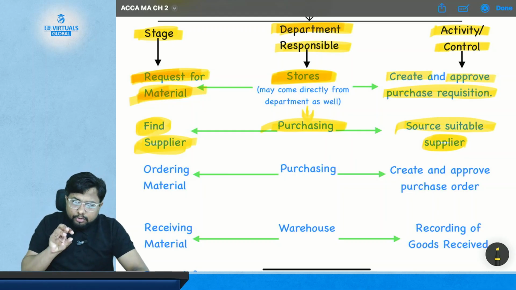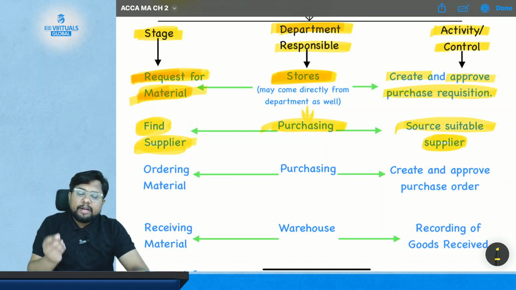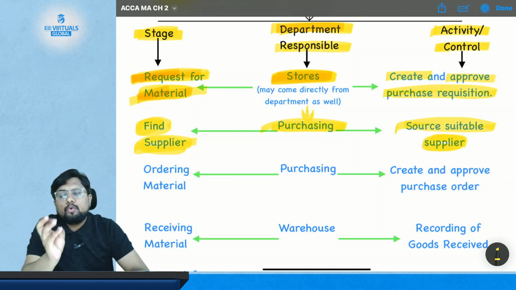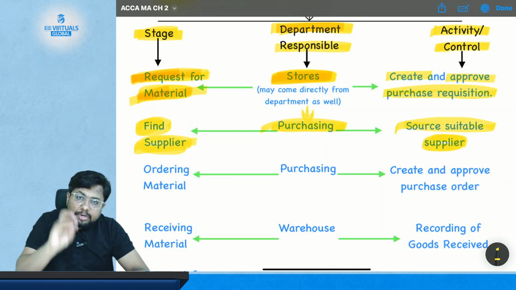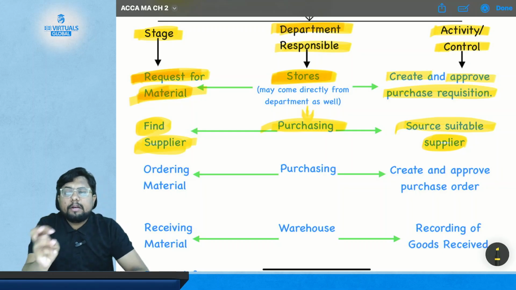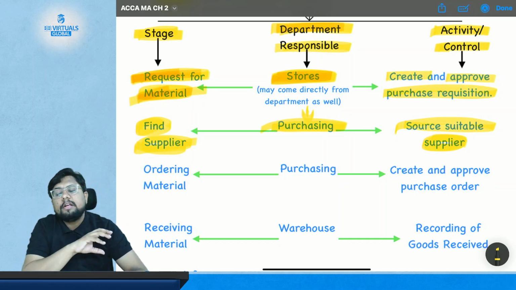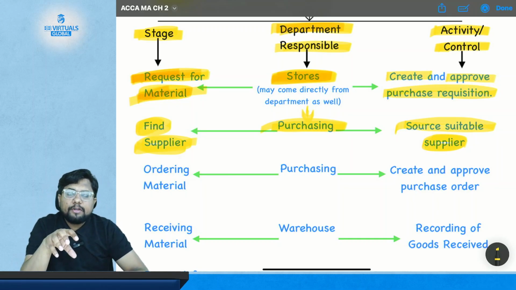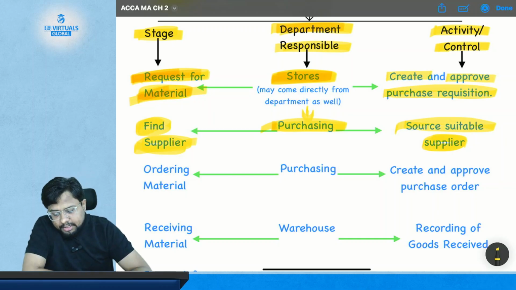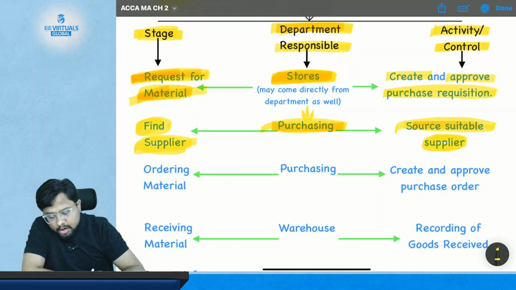Because you cannot place your order to any supplier. You need to identify who is your supplier, who is giving you the material which you need, who is giving you the material within the time when you need it, what is the price at which your supplier is giving you the material. So when all these things are satisfied, that is known as the suitable supplier.